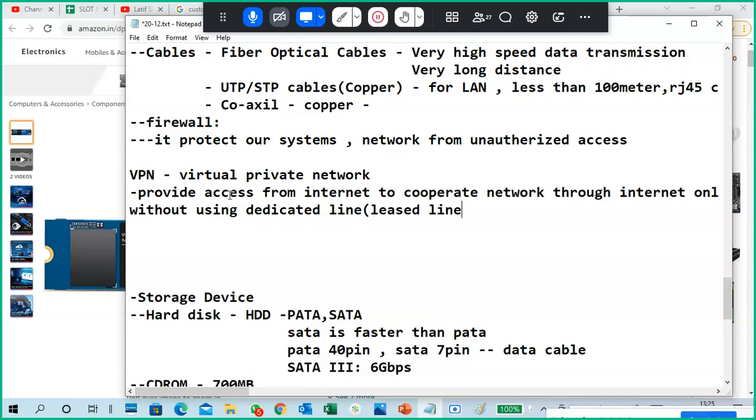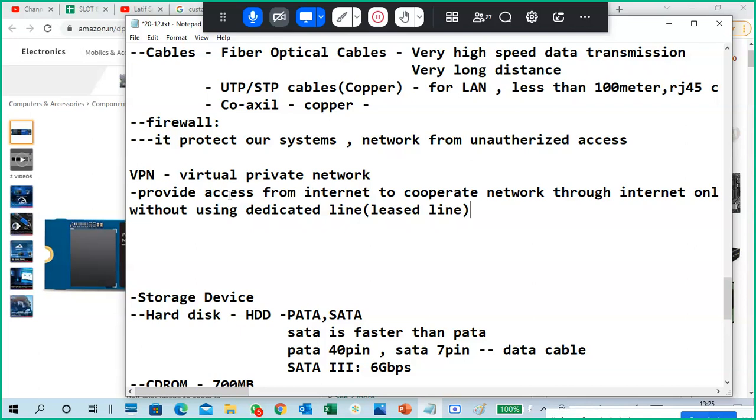Leased lines, or dedicated lines. A leased line means, for example, my office is in Hyderabad and my remote office is in Delhi. My branch is in Pune. Now I want to work with the Hyderabad office, or I came to home and I have to work from the Pune office.